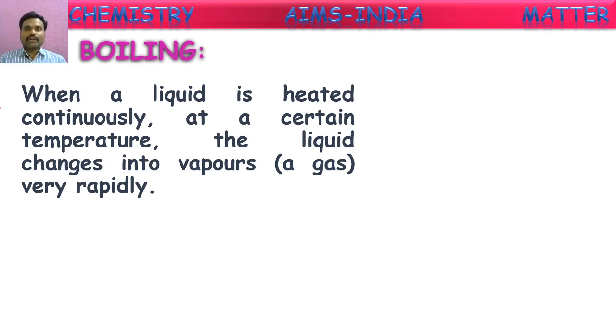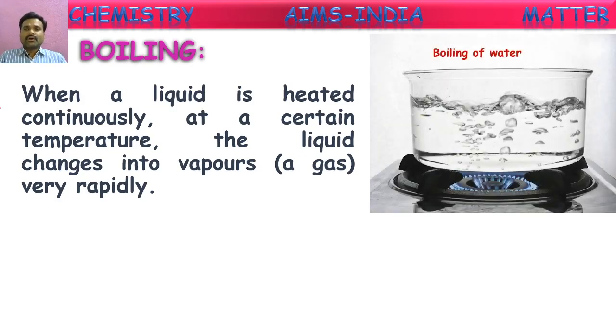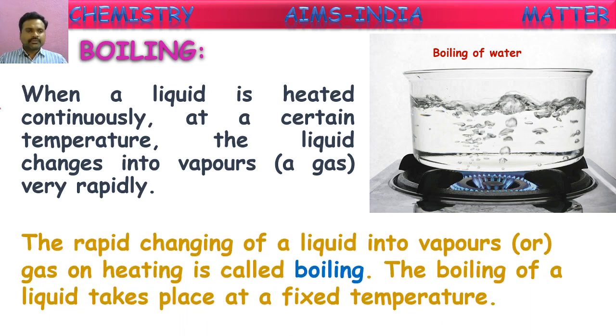That is called boiling. See here, they have shown water taken in a bowl and started to heat. Normally also water will evaporate, but when you heat this water on a stove, at a certain temperature it starts coming out like fumes. We can observe the formation of steam coming out of the bowl. So water is rapidly converting into gaseous form, that is, into steam. That's called boiling. So the rapid changing of a liquid into vapors or gas on heating is called boiling.